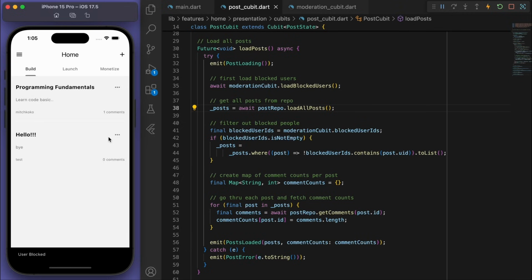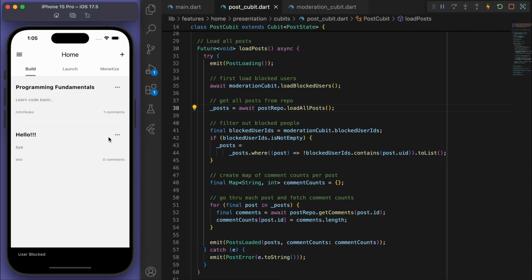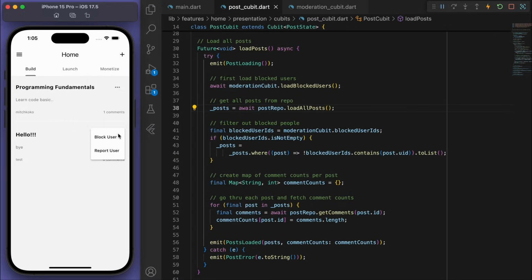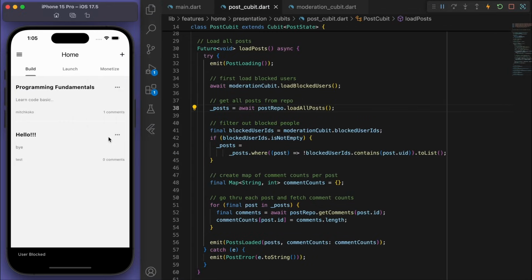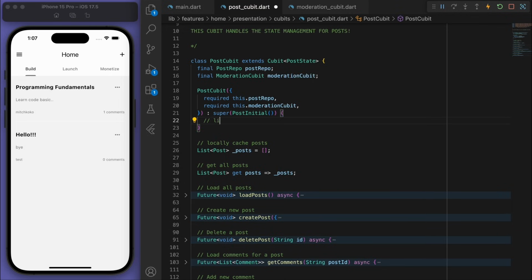We can now block people. Now, one issue I see right now is we can block a user and everything is getting blocked. But when we do block someone, we should actually refresh everything. So at the top here in the post initial, let's actually listen to if a user gets blocked and then we can reload the posts.